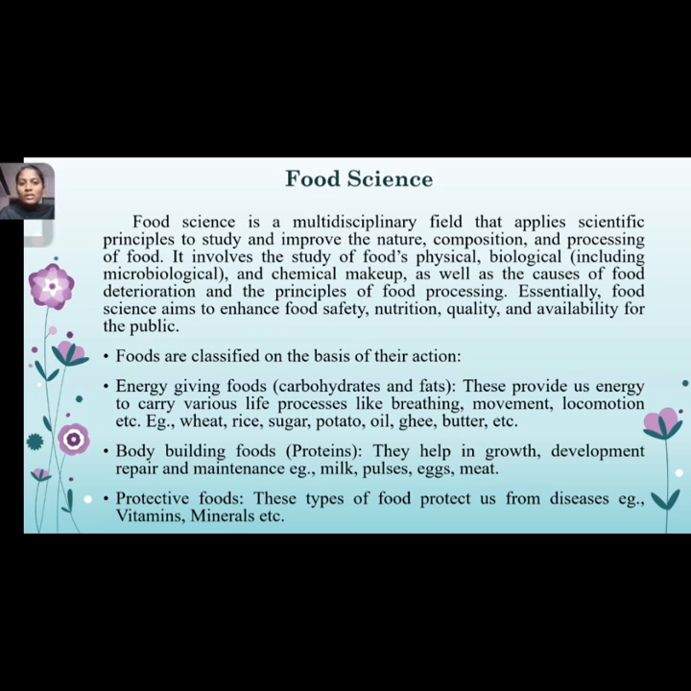The second one is body building foods. Protein is the important nutrient for our body building. Proteins are derived from various food groups, such as milk, pulses, eggs, meat, fish, etc. The last one is protective foods. This type of food protects us from disease and hazards, like the vitamins and minerals, which play a key role in the protection of our body.